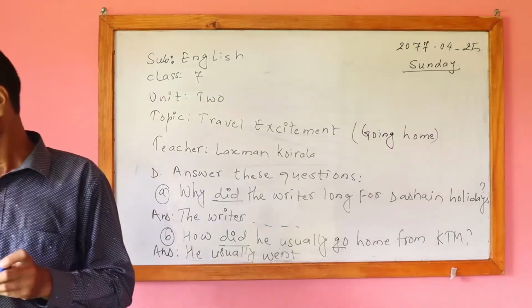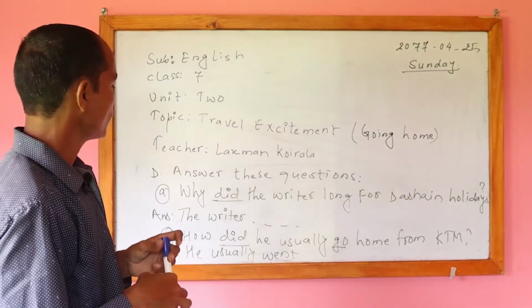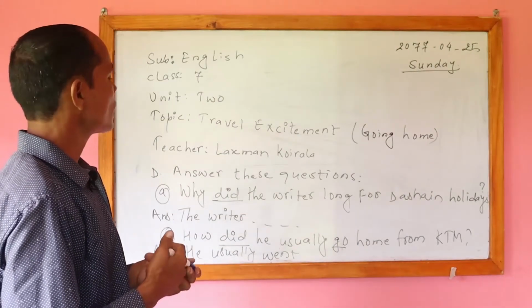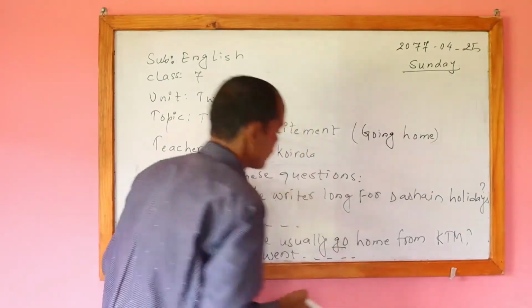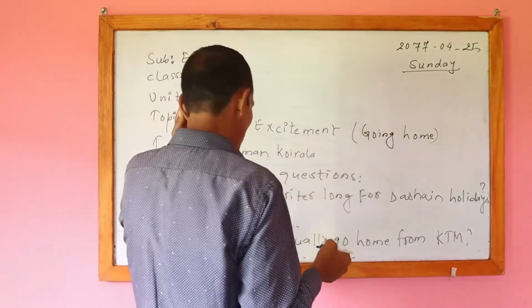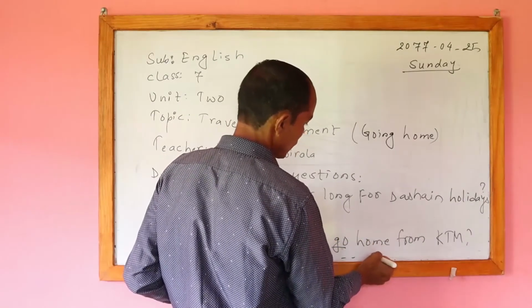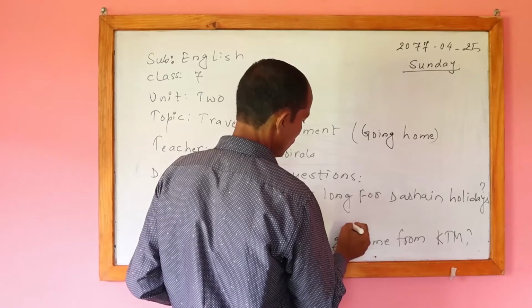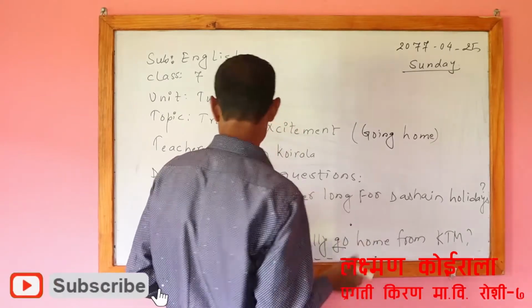Like that, he usually went home. Like this way we have to write the answer. Okay, and when we complete one answer, after that we have to put a full stop. That is also very important.